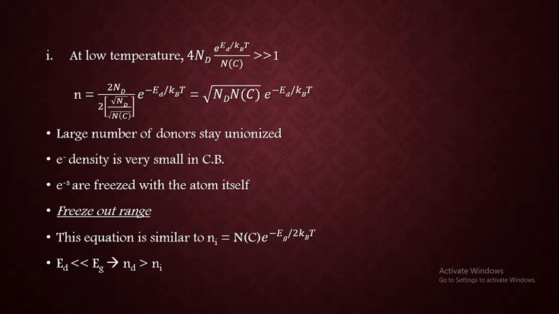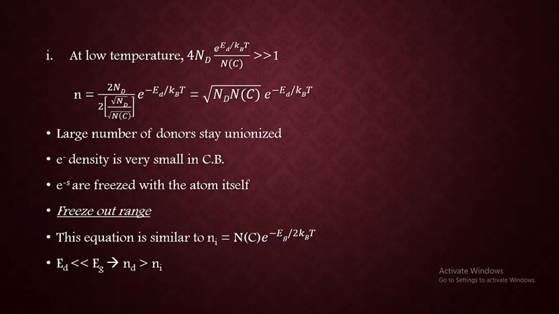And from this result only we can say that the number of electrons which can move to the conduction band are increased, which increases the electrical conductivity when you go for the application purposes. So the conductivity again can be tuned with respect to the requirements. This is case 1, that is at low temperature.